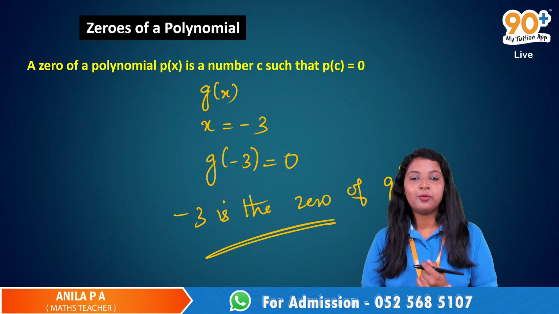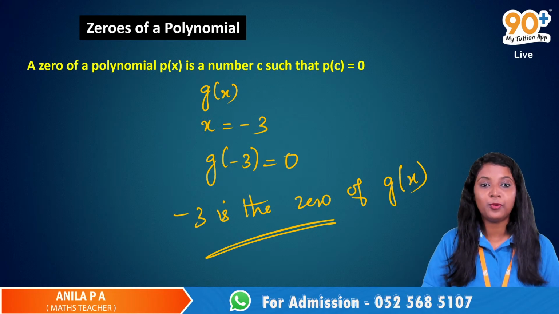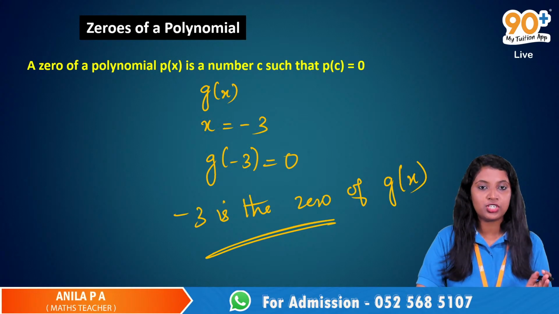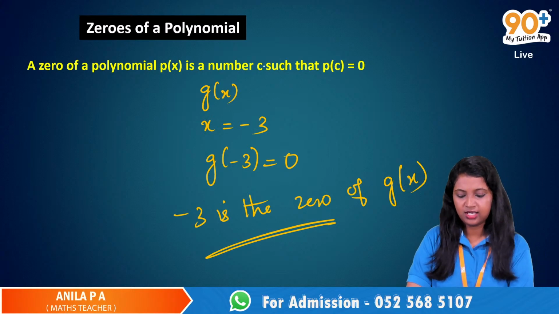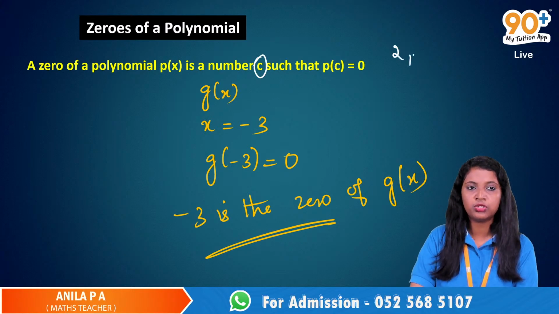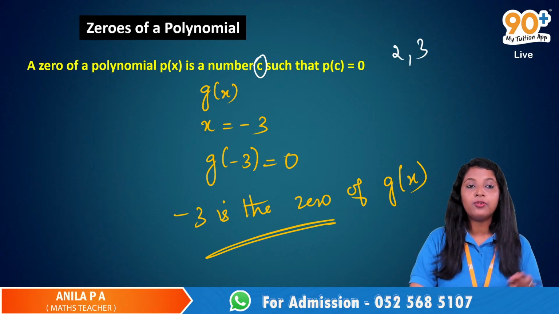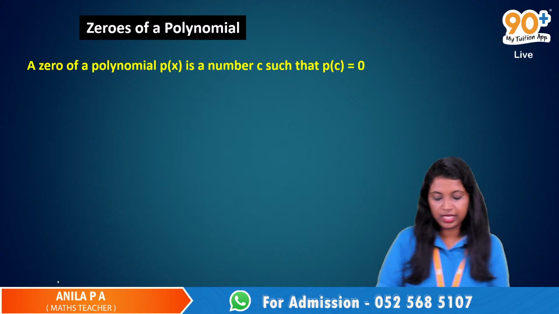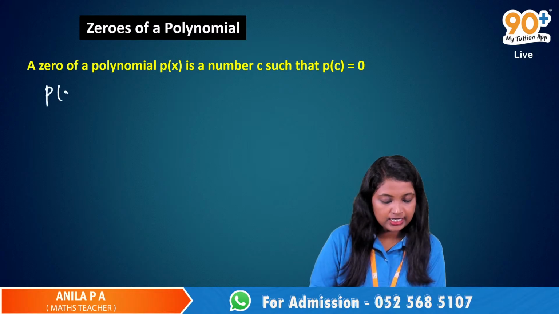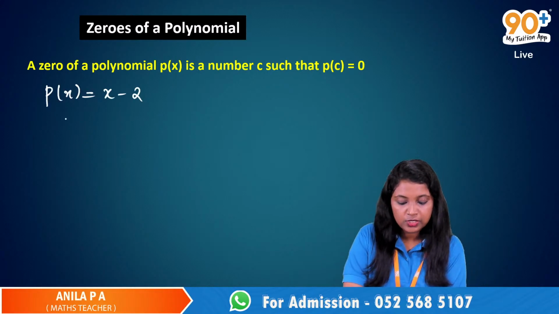We have a thing called zeros of a polynomial. So what is the 0 of a polynomial? According to the definition, a number, say C for a constant, it can be 2, 3 or any number. If we are finding the value of a particular polynomial at a point, let us take a polynomial P of x is equal to x minus 2, and I am finding the value of this polynomial at x is equal to 0. What is P of 0?